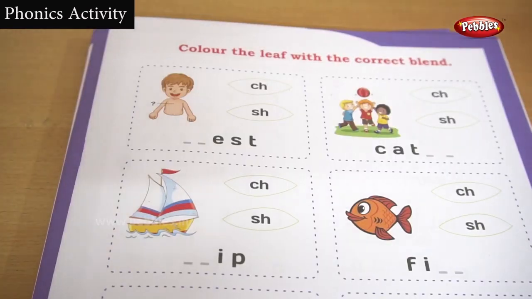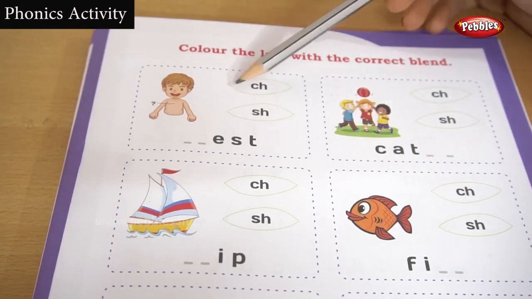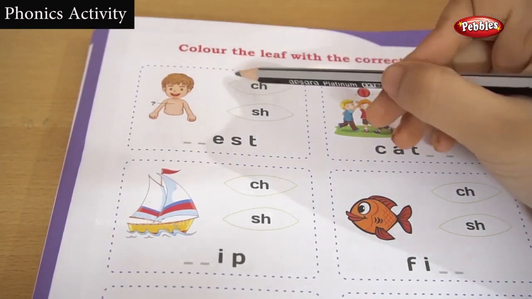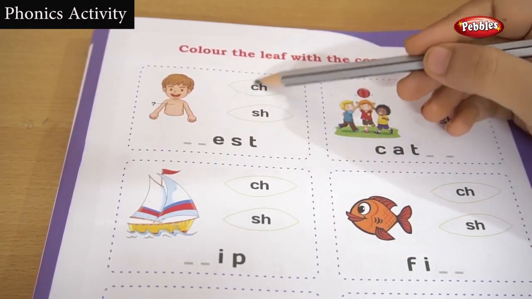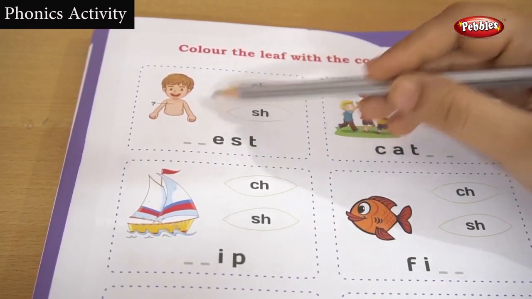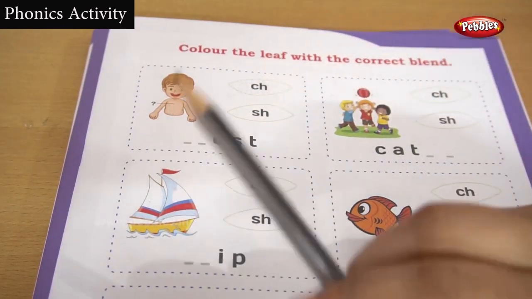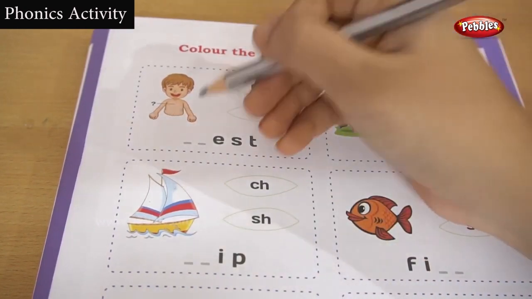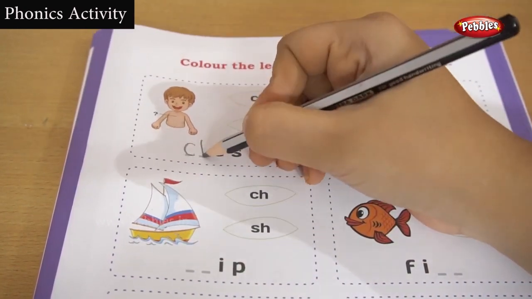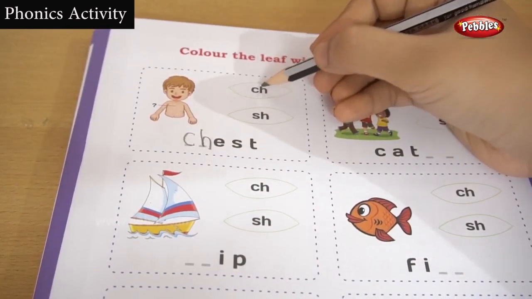Okay children, let's see the next exercise. Color the leaf. This is a leaf. They are saying this is a leaf with the correct blend. We have to color each leaf with its corresponding correct blending words. Okay, let's look at the first one. What is this? This is a chest. So CH, chest. Not sest, it's a chest.